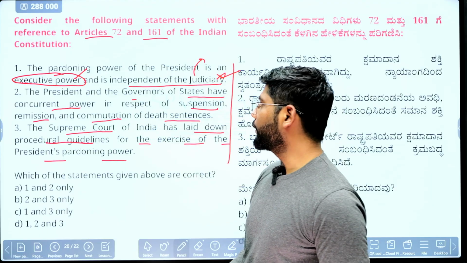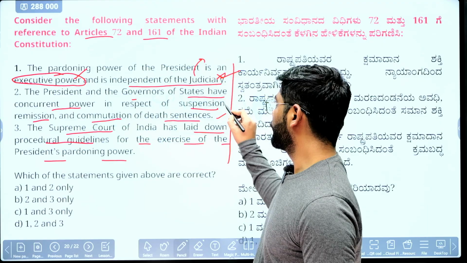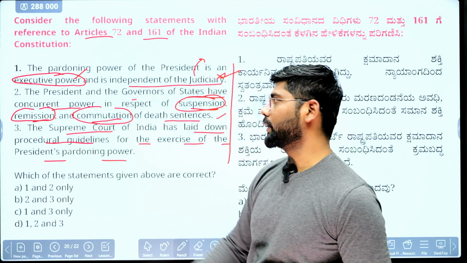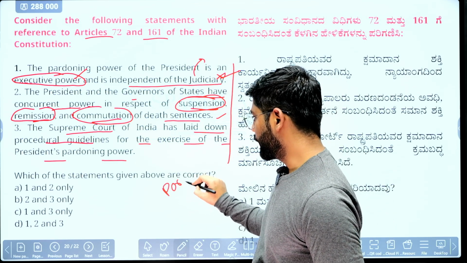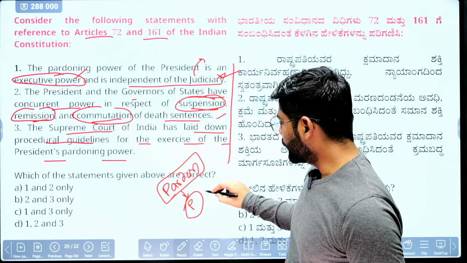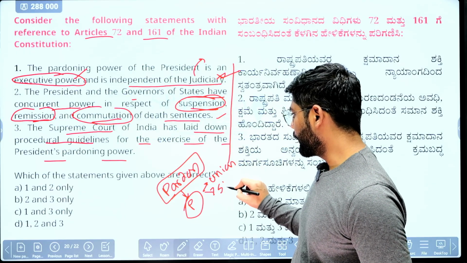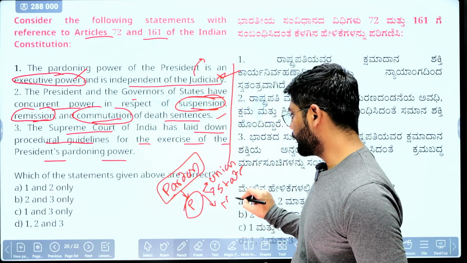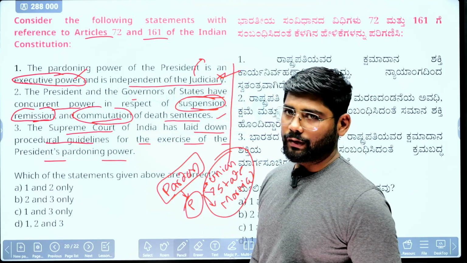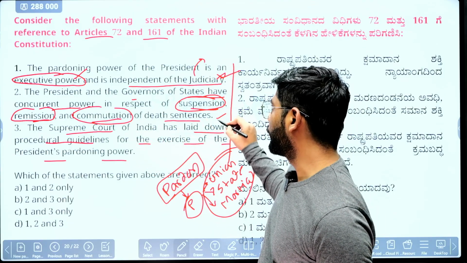Okay. Second statement: the president and governor of the state have concurrent power with respect to suspension, remission, commutation of death sentence. Yes, because both president and governor can suspend, remit or commute the death sentence. But when it comes to pardoning a death sentence, it is exclusively given to the president. Be it a death sentence given based on Indian law, based on state law, or given after martial law, in all circumstances only the president can pardon the death sentence, not the governor. But when it comes to suspension, remission and commutation, both have concurrent power. So this statement is correct.